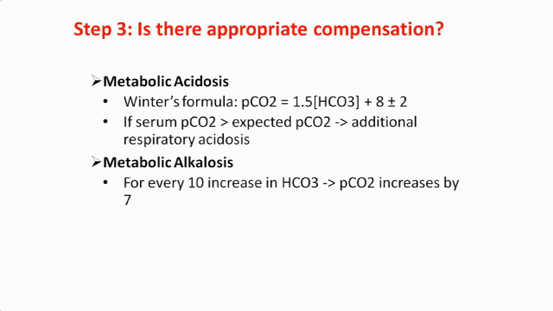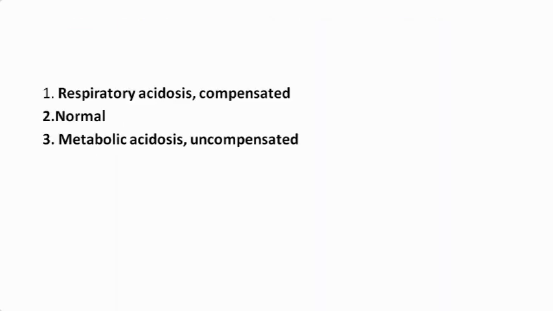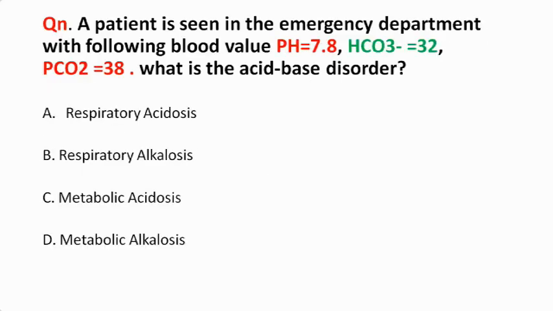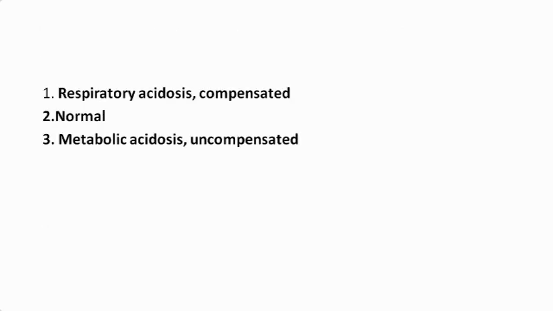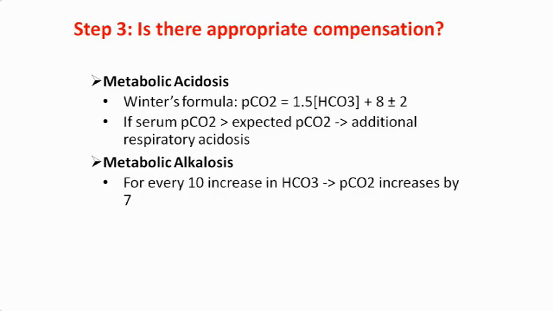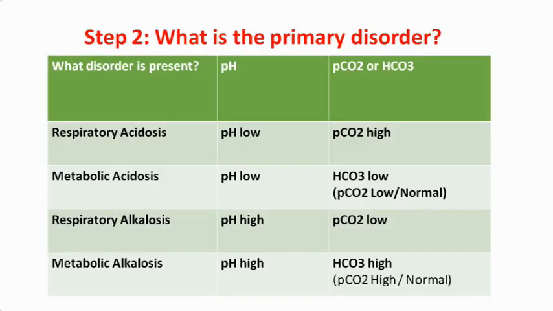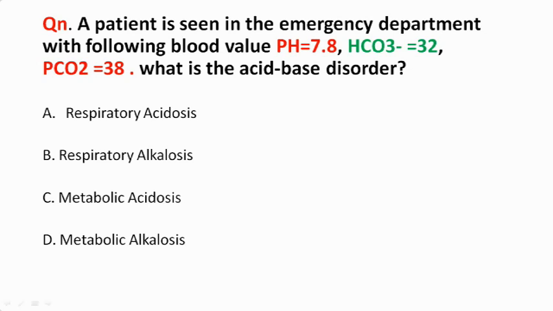If there is metabolic alkalosis, then for every 10 increase in bicarbonate, PCO2 increases by 7. You can see in the first example, the bicarbonate is increased by around 4 or 5 from normal.